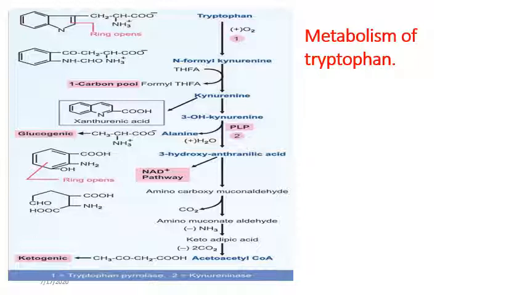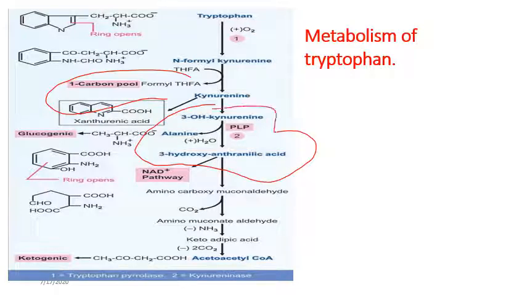Second, the N-formyl kynurenine is converted to kynurenine by removal of a formyl group. Further, kynurenine is metabolized to 3-hydroxykynurenine by kynurenine hydroxylase. The enzymes for the second and third steps are not mentioned there, but the enzymes are kynurenine formamidase, then kynurenine hydroxylase. Now, this 3-hydroxykynurenine is converted to 3-hydroxyanthranilic acid and alanine by the enzyme kynureninase.